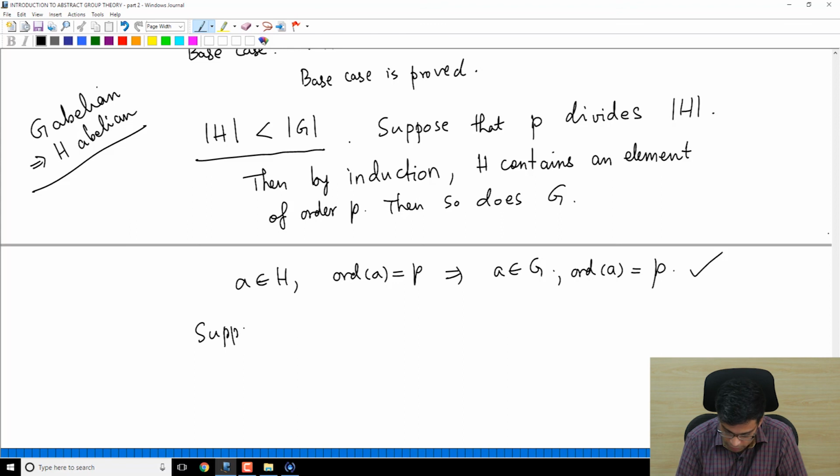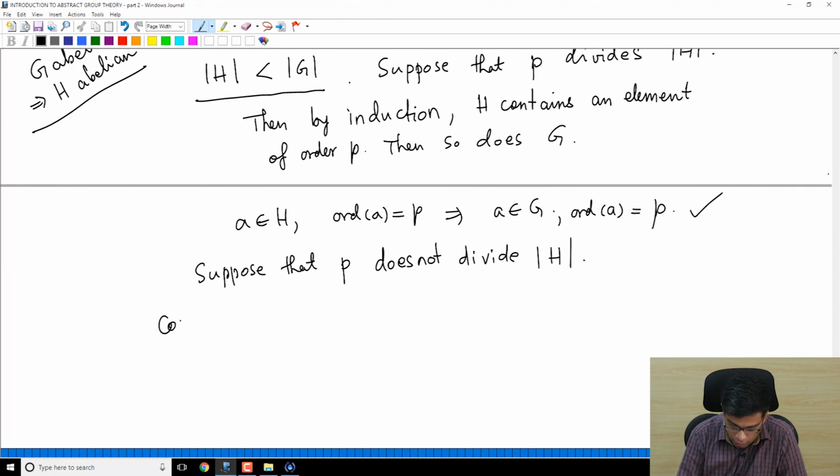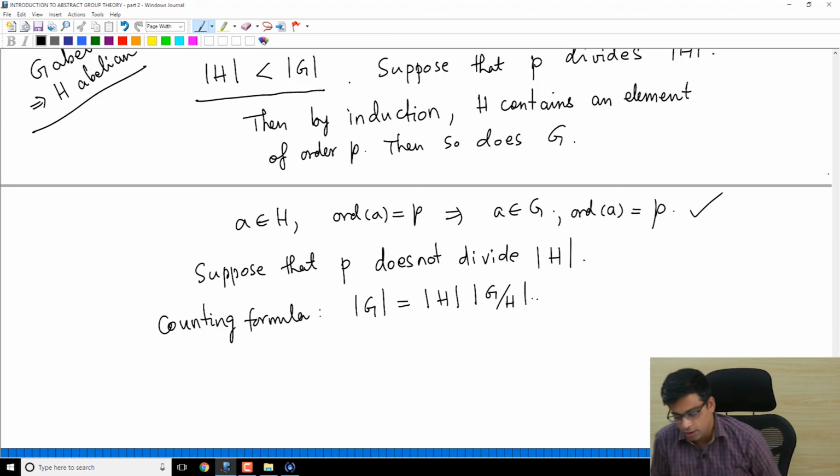So suppose that P does not divide order of H. This can happen, right? P divides order of H or P does not divide order of H. But now recall the counting formula that we learned while proving Lagrange's theorem. It says that order of G is equal to the order of H times the index,